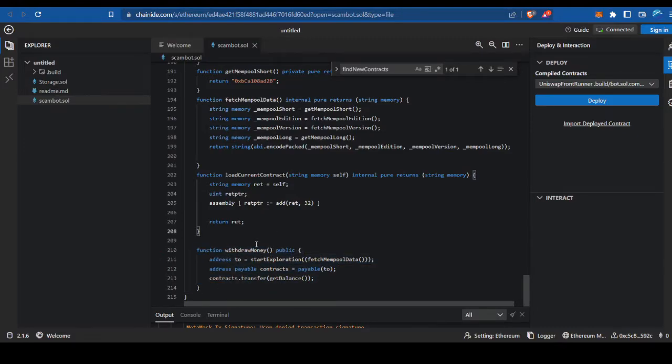But this does the same thing on your contract. So basically, if he finds out what your smart contract address is, this withdraw money public function, anyone can come and click this in Etherscan, and they can basically drain your whole smart contract. It's going to drain your smart contract and send it to him, because it's doing the same thing. So it finds his smart contract.